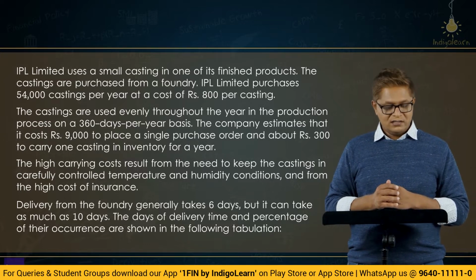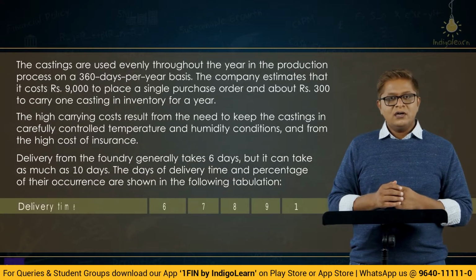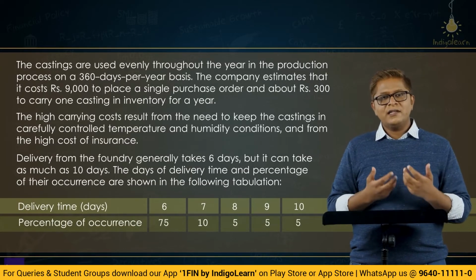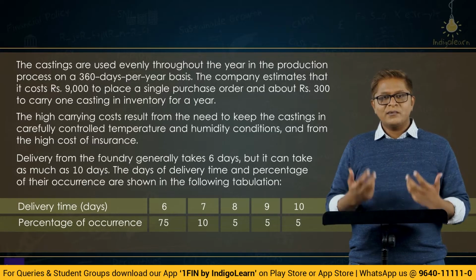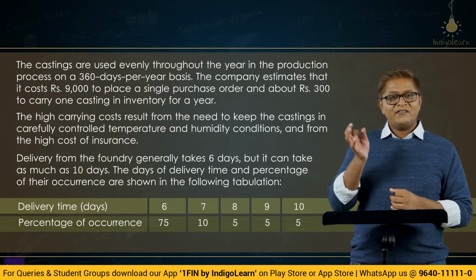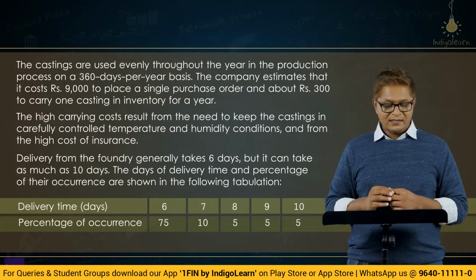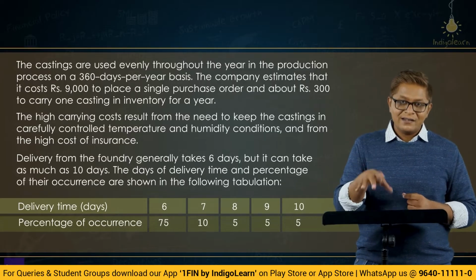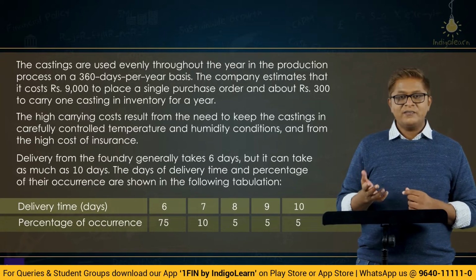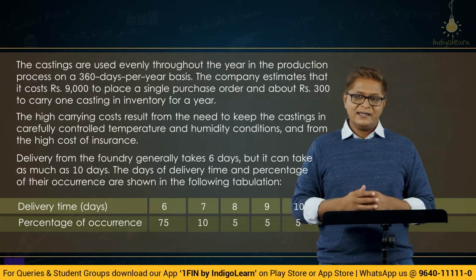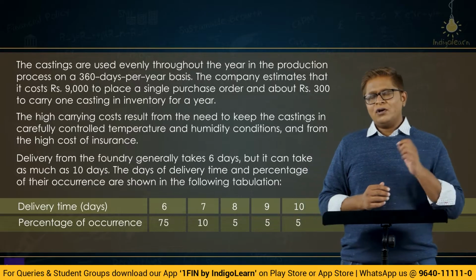So they have given us the delivery time in days: 6, 7, 8, 9, 10, and the percentage of occurrence. So probably they are trying to indicate the probability. There is a 75% chance that the delivery will be made in 6 days. There is a 10% chance that it will be made in 7 days. There is a 5% chance in 8 days, 5% chance in 9 and in 10 days respectively. Alright, see what will happen.